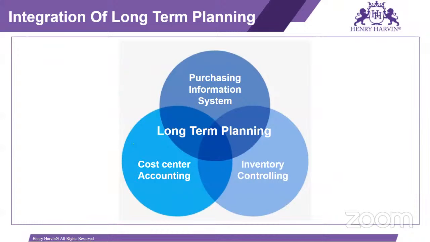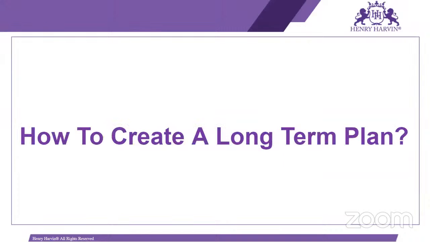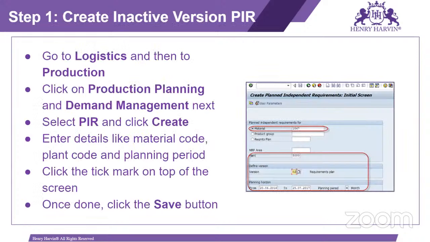In long-term planning, the purchasing team is involved, the cost center accounting team is also involved, and based on that, we can check the inventory controlling. Okay, so these are the three teams out there. So how to create a long-term plan in the system? This is our MD61 screen.